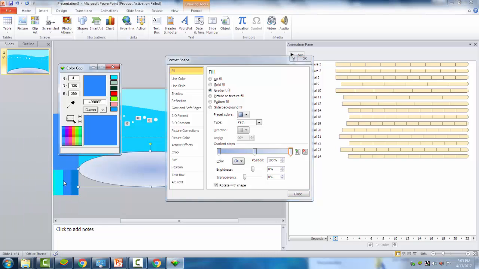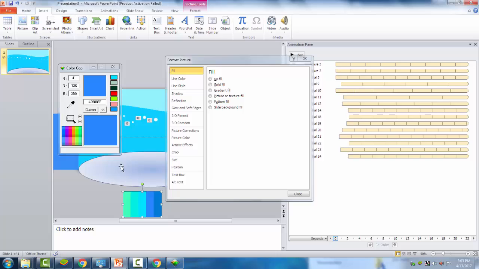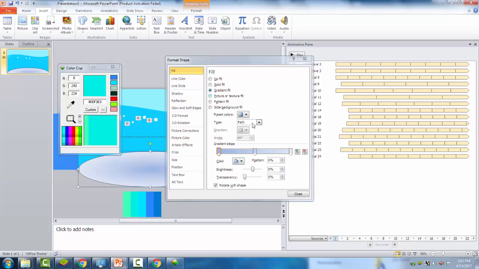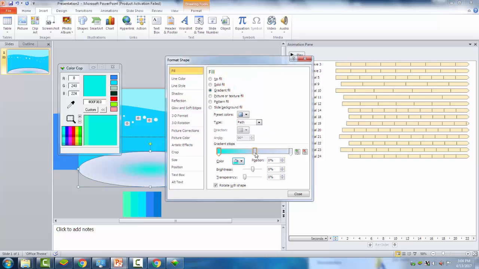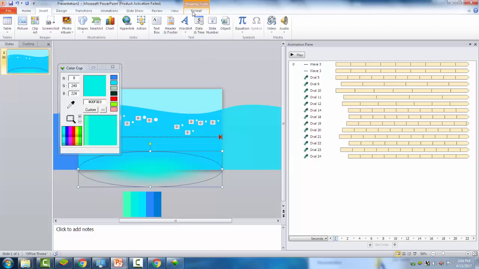I will select the color of the gradient. I want it to be green, just like the mist. I select this, just like a light teal. I will add it to this stop. Go 0, 240, and 224. There, and okay. Then delete the stop. Then make this transparent by 100%.